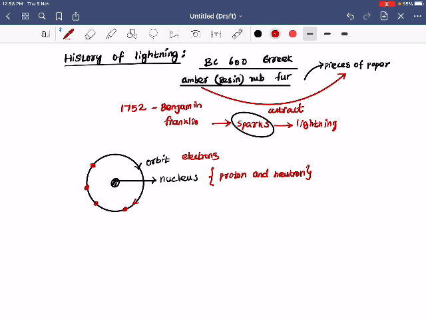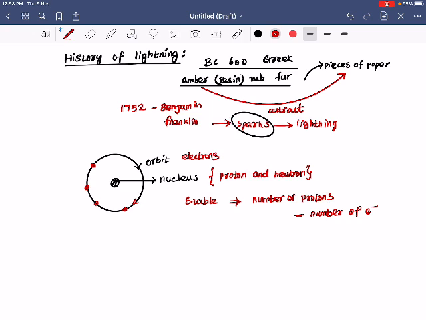If we take any element which is electrically stable, what does that mean? Electrically stable means the number of protons and the number of electrons are equal, so that atom will be stable.